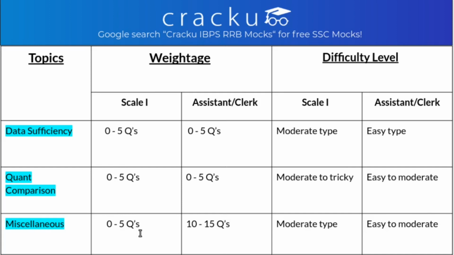Other is quant comparison. From quant comparison too you get 0 to 5 questions, that is the maximum number of questions you get in a paper is 5. In Scale 1 quant comparison can be moderate to tricky, but in Office Assistant they are easy to moderate.